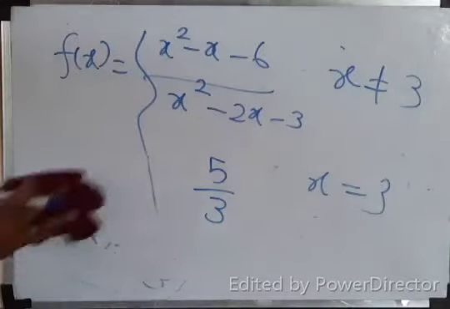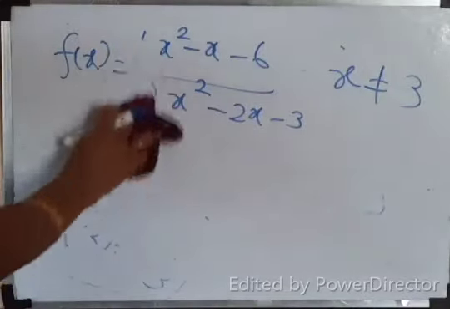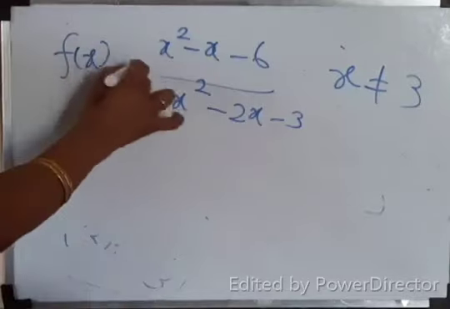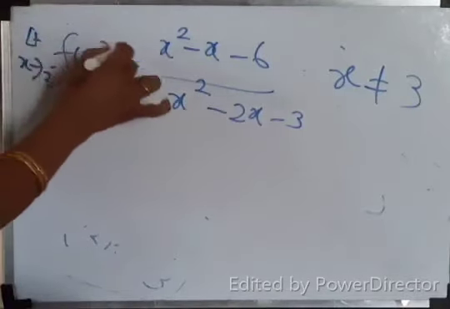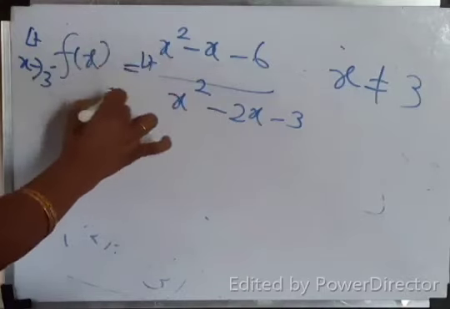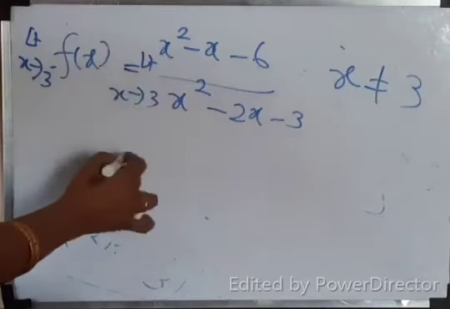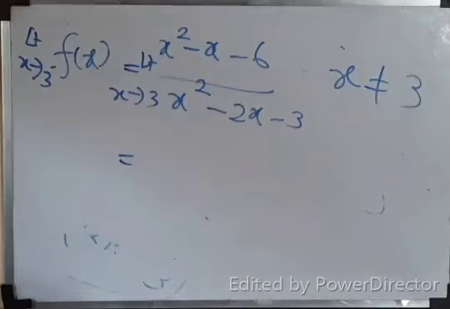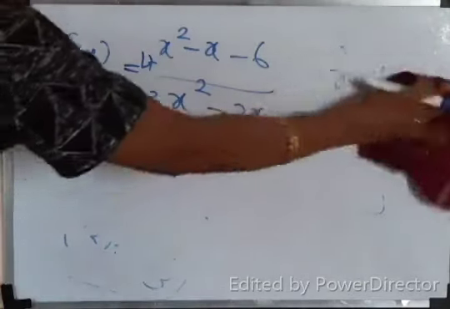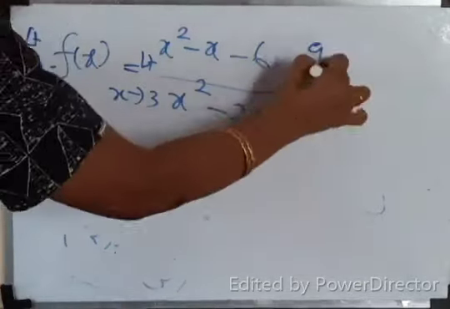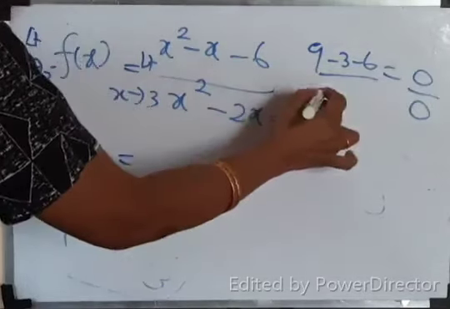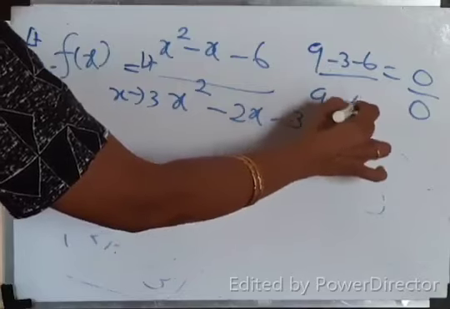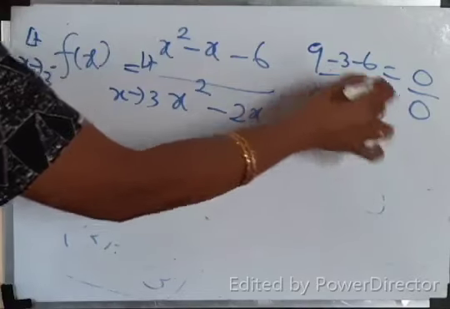Now I need to check for LHL. Isn't it? LHL. What is my LHL? Limit x tends to 3 minus f of x equal to limit x tends to 3. Now if you do directly 3, 9, what you will get, children? 9 minus 3 minus 6. So 0 by 0 form, correct? 9 minus 6 minus 3. So 0 by 0 form, correct?